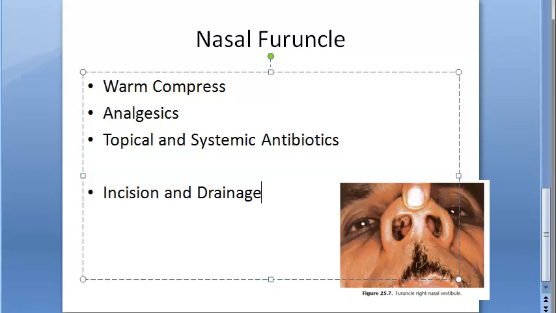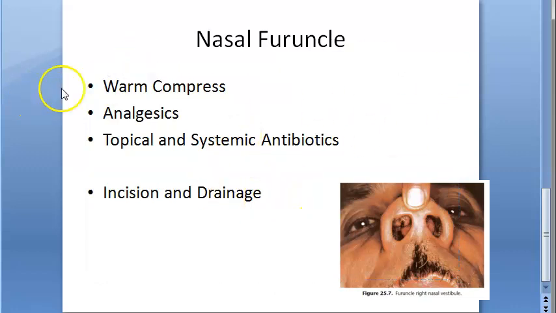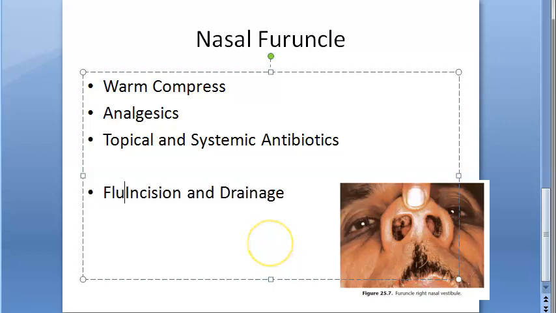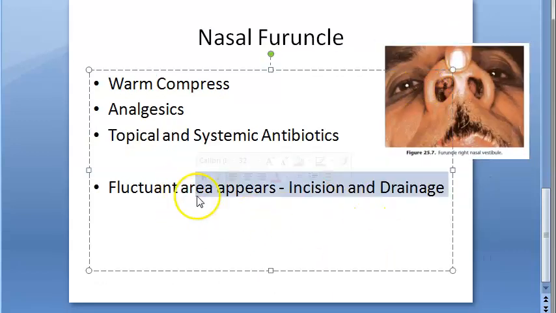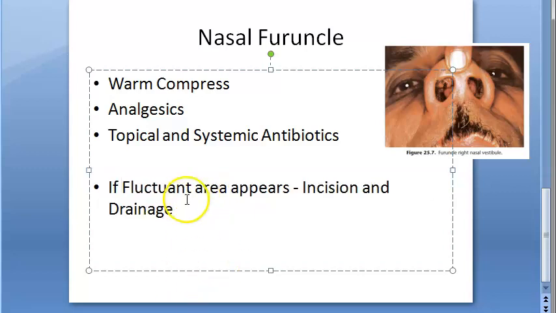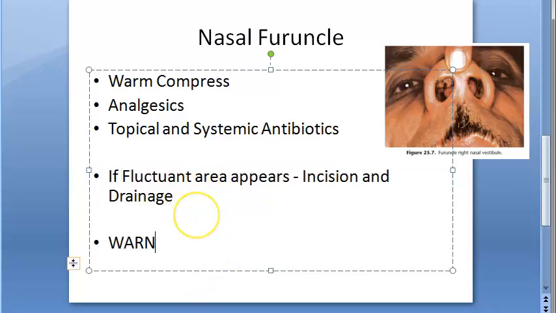What they are telling here is caution: don't squeeze it, or don't prematurely incise it. When will you incise it? If a fluctuant area appears, then you incise and drain it. But the main thing here is don't squeeze it, and don't prematurely incise.